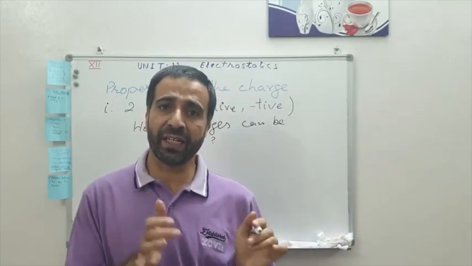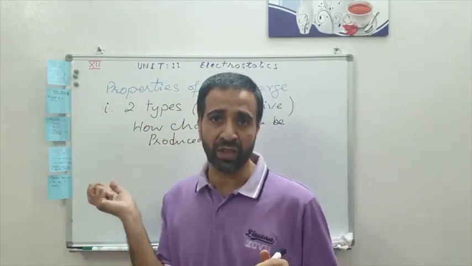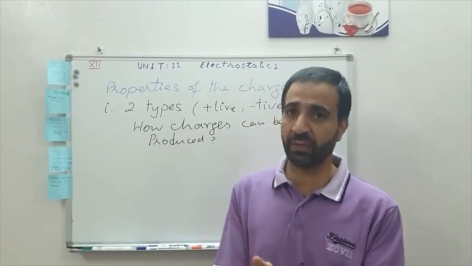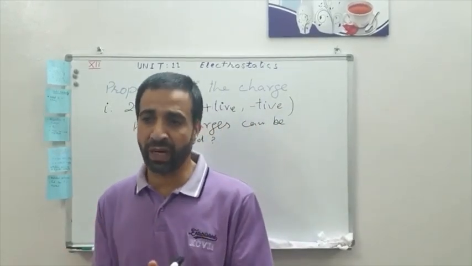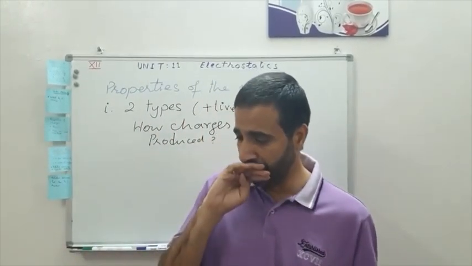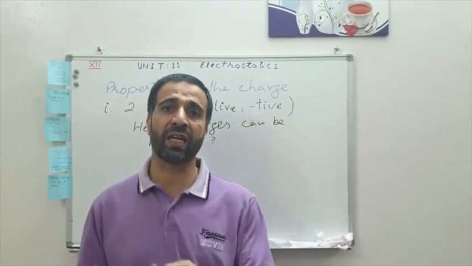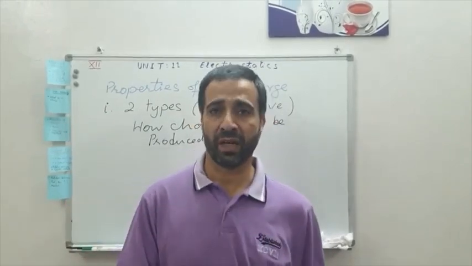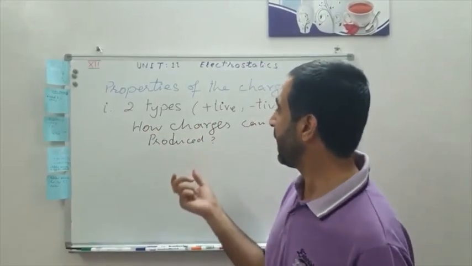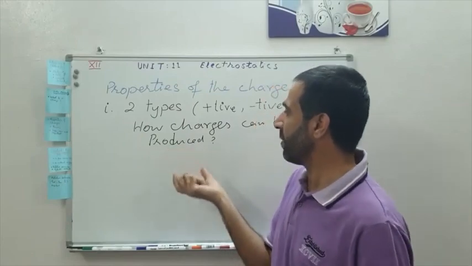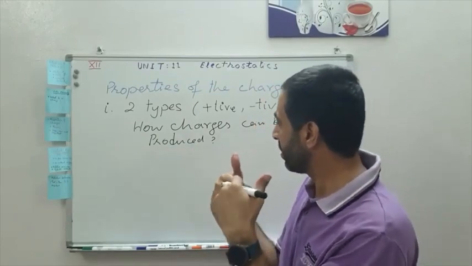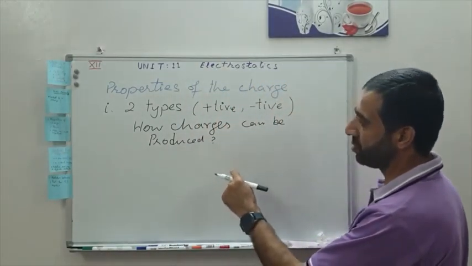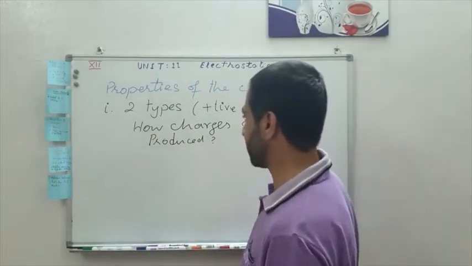Later on I will tell you in a property that charges can neither be created nor destroyed, but they can be transferred from one body to another body. For example, whatever the number of electrons and protons present in our universe, that's all. We cannot increase or decrease them. So this is not a good word for production, but still we use it. How charges can be produced means how we can transfer charges.